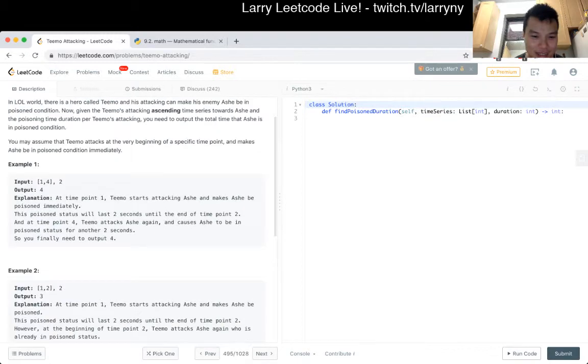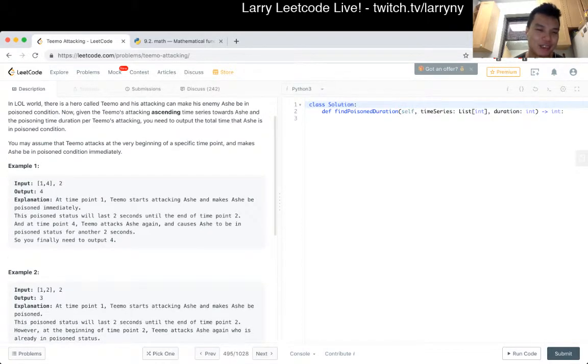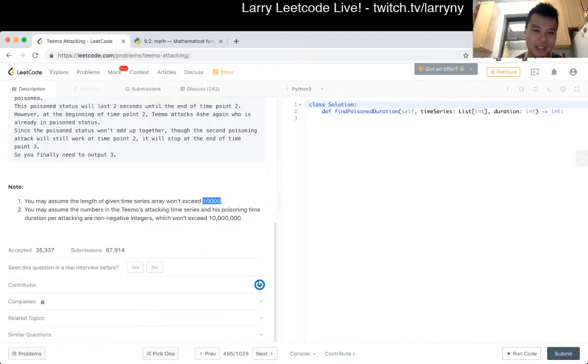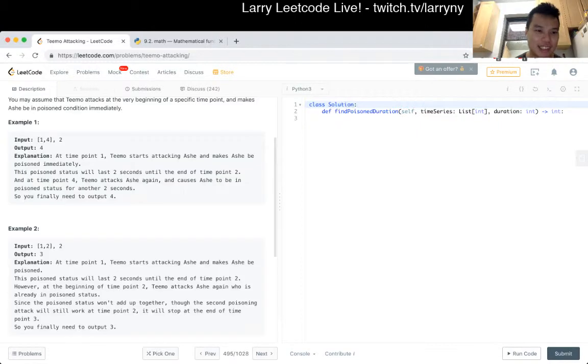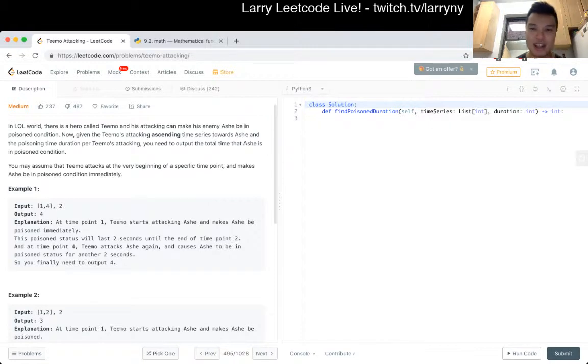Since 10,000 is dramatically smaller, we'll probably just do a sweep line type algorithm where at most we'll have 10,000 events. Let's take a look at the example just to make sure. So input is, what is 2? Oh, 2 is the duration of each one. So we even have a fixed duration. Okay.